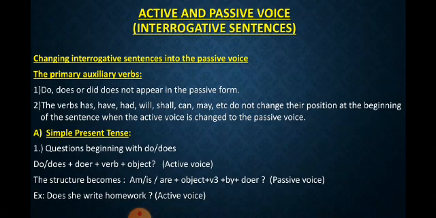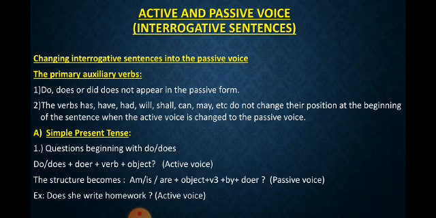The primary auxiliary verbs like do, does, or did do not appear in the passive form. Like do, does, or did, they will appear in the active form. Clear? The verbs has, have, had, will, shall, can, may, etc. do not change their position at the beginning of the sentence when the active voice is changed to the passive voice.